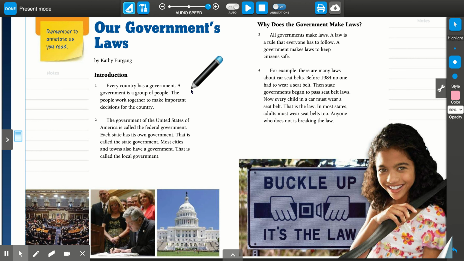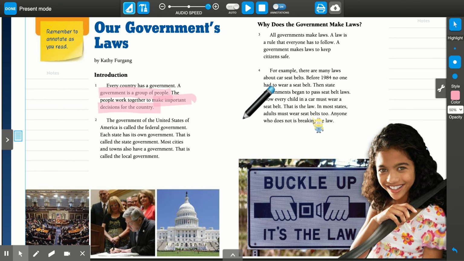What are the key details here? What is this paragraph mostly about? Well, it's telling me what a government is, so I'm going to highlight that. A government is a group of people. That's important. Then it tells me what they do. The government makes important decisions for the country. So I'm going to highlight that. You'll notice I'm not highlighting every single word in every sentence because we don't want to do that. We only want to find the key details.